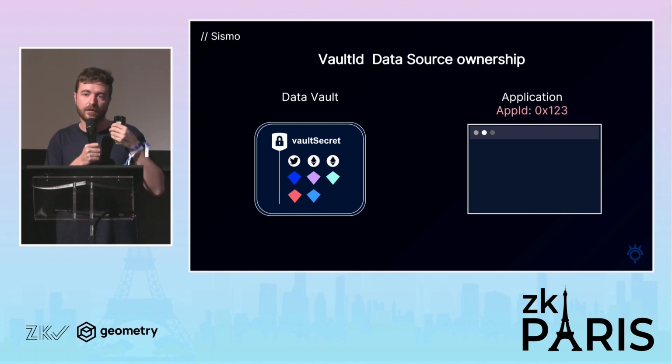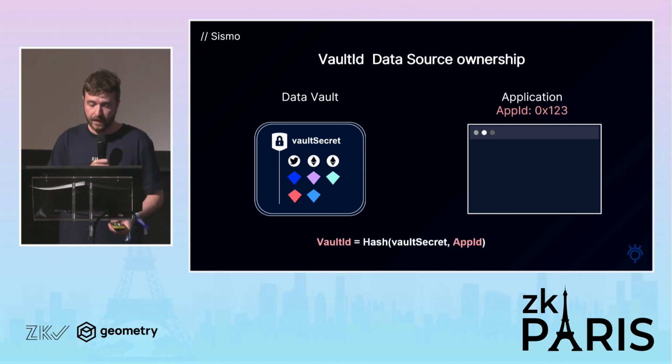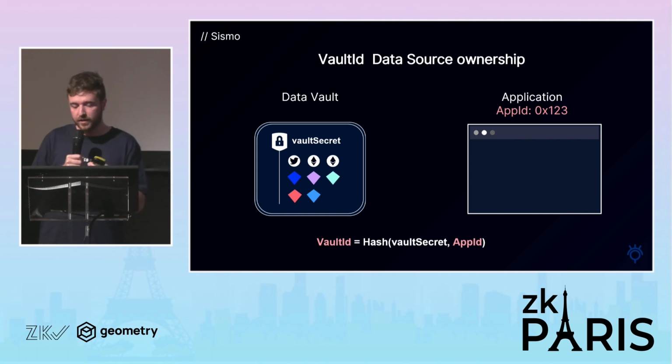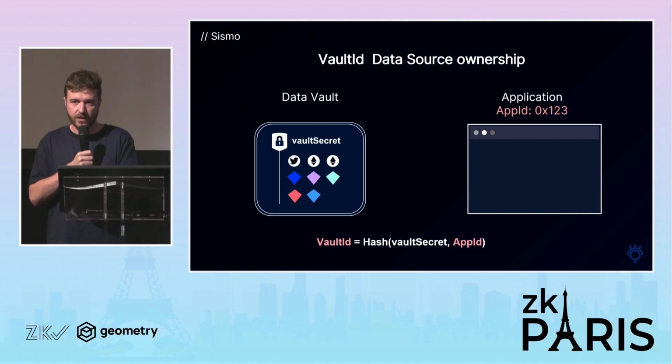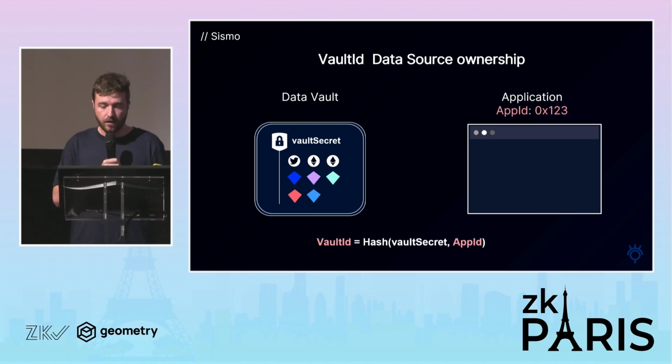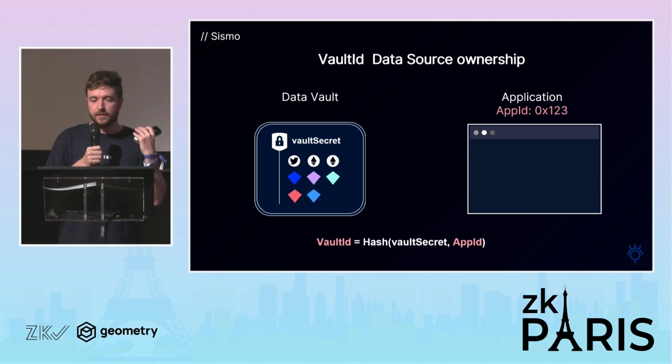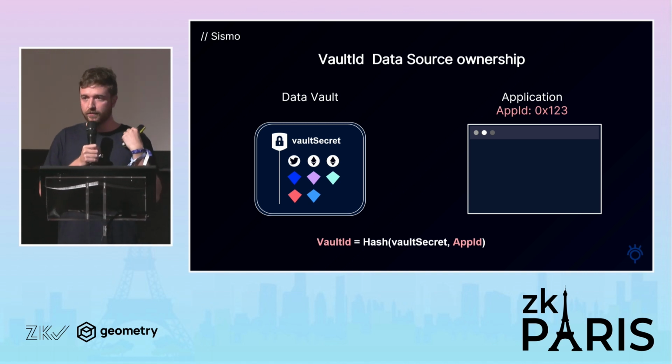When you create your application in Sismo, you will have a random number assigned to your application. By hashing your vault secret with this app ID in zero knowledge proof, you will generate what we call the vault ID, which is a unique identifier for your application. It can be seen as a user ID that represents your Sismo data vault to the application.